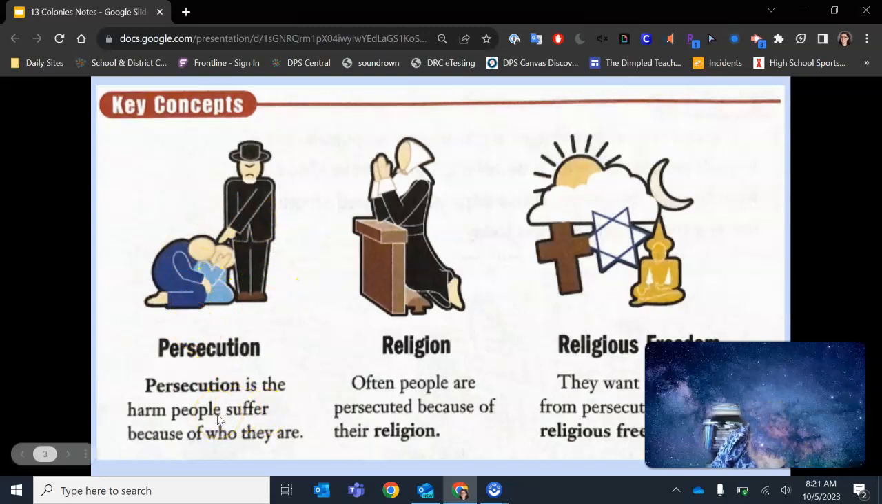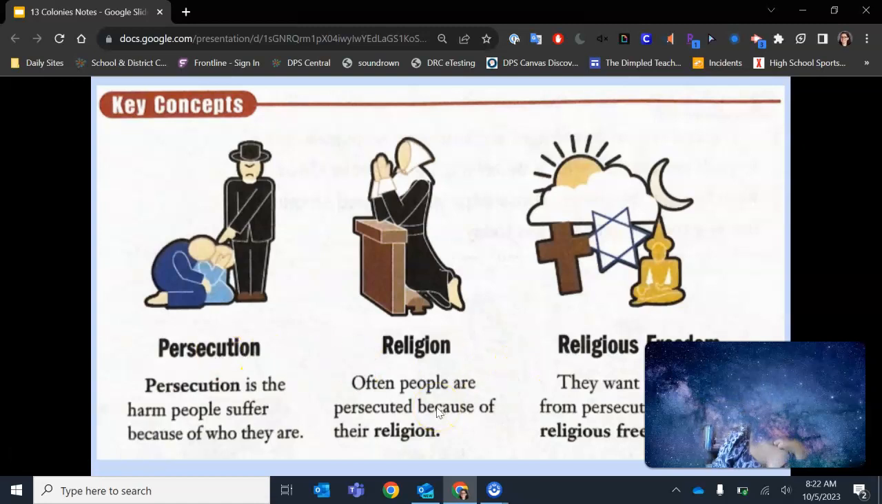So again, there was persecution, right? And that's the harm people suffer because of who they are. So the Church of England was the ruler at the time, and the people who were Puritans, it was under the umbrella of Christianity, but they felt like they were being persecuted. So they wanted to find somewhere else to live.